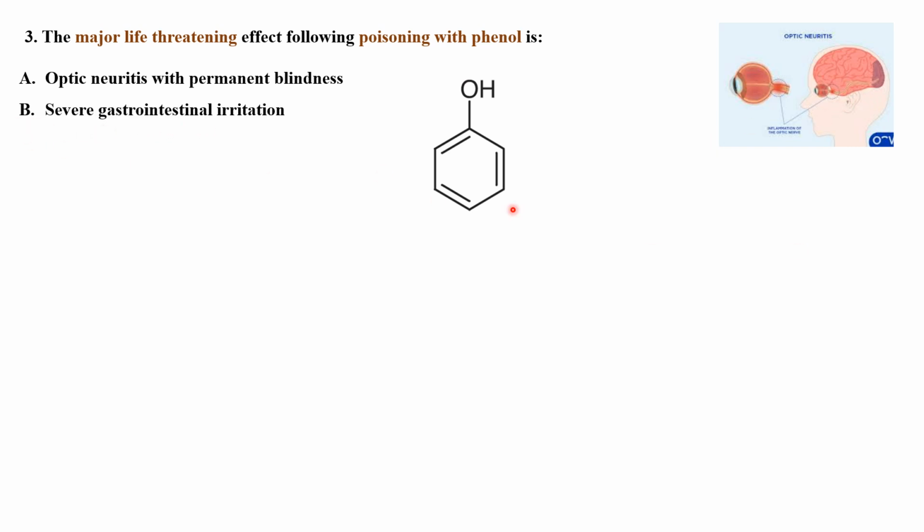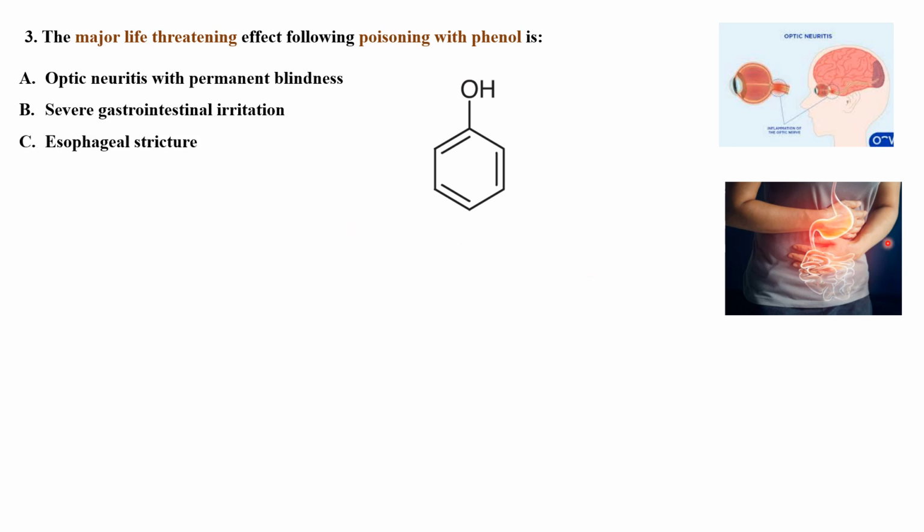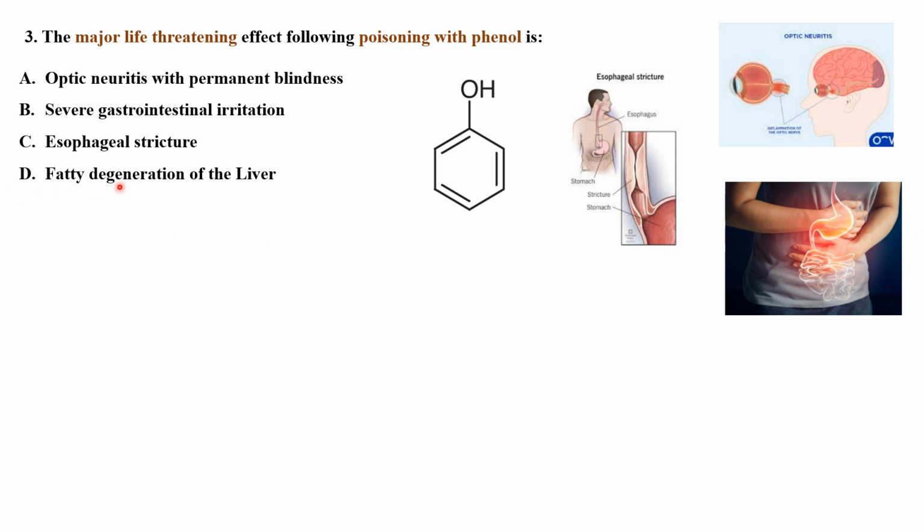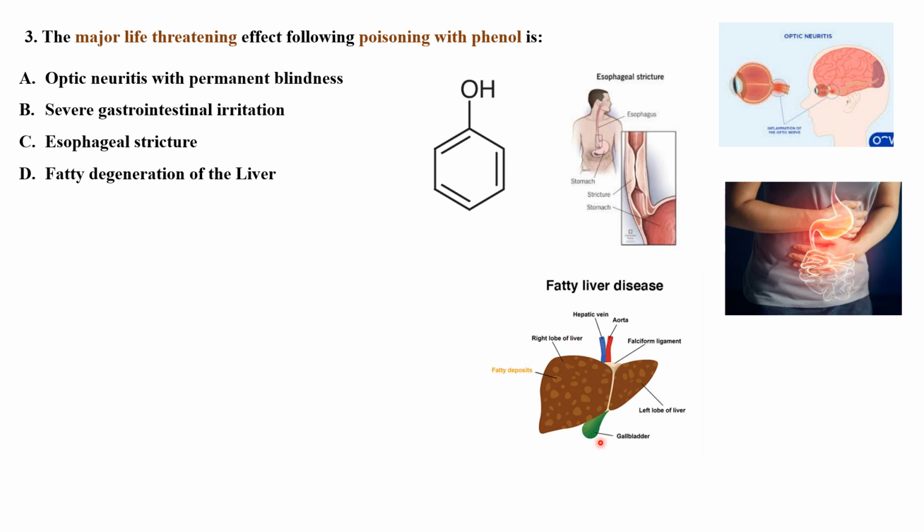Severe gastrointestinal irritation, esophageal stricture. Here you can see this is the esophagus, then your stomach is starting from here, and this is the stricture you can see, narrowing of the esophagus tract. Fatty degeneration of the liver. Various types of liver toxicity are there. In the case of degeneration, fatty depositions will be seen throughout the liver.